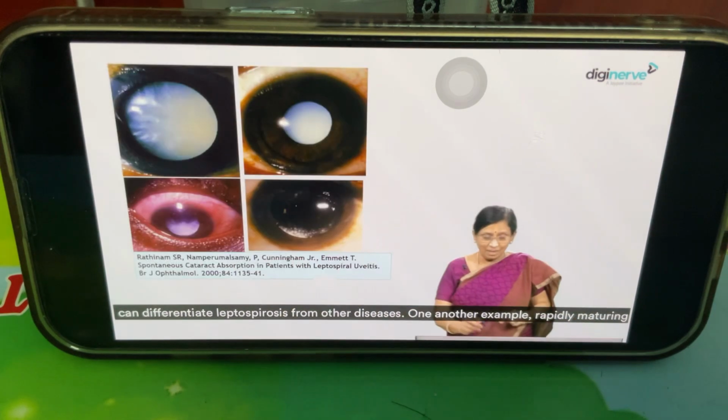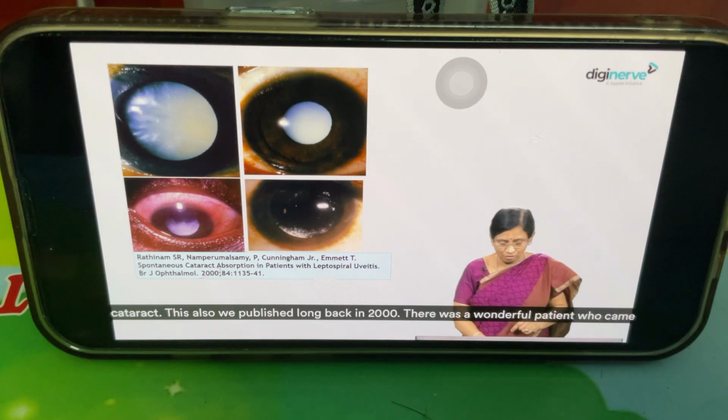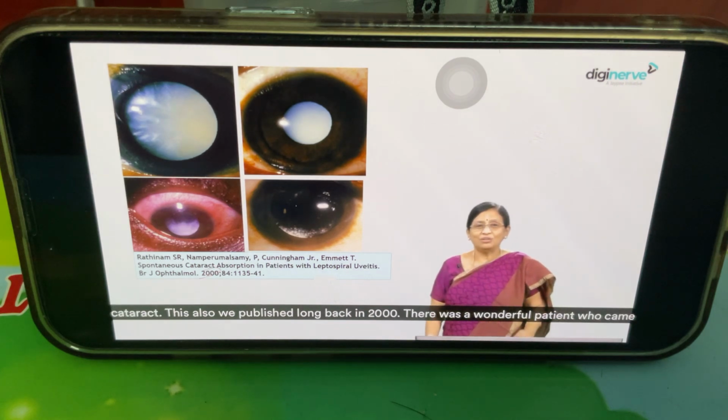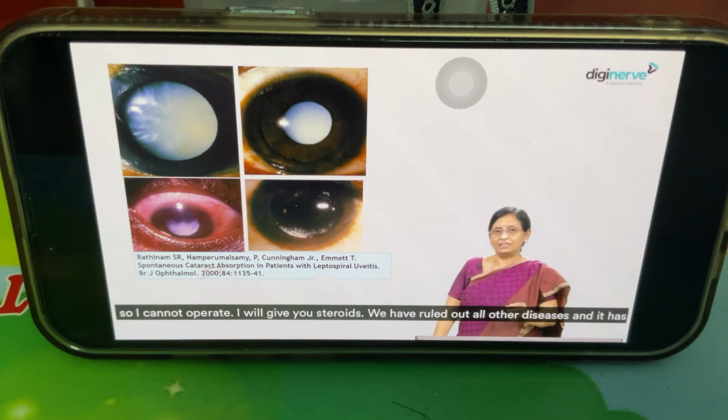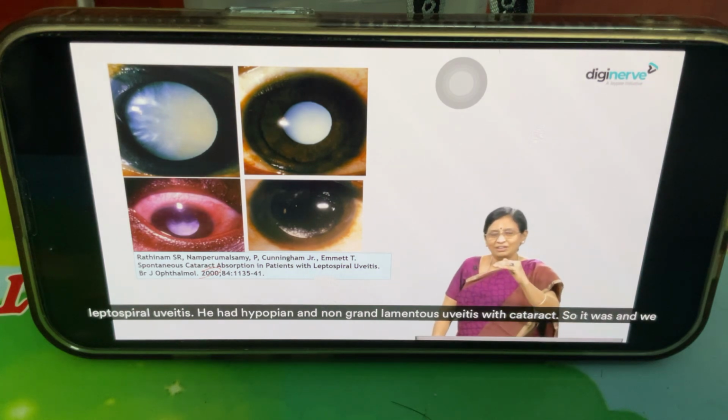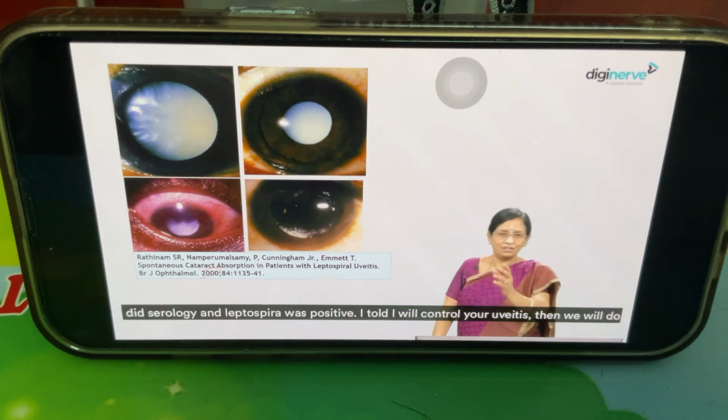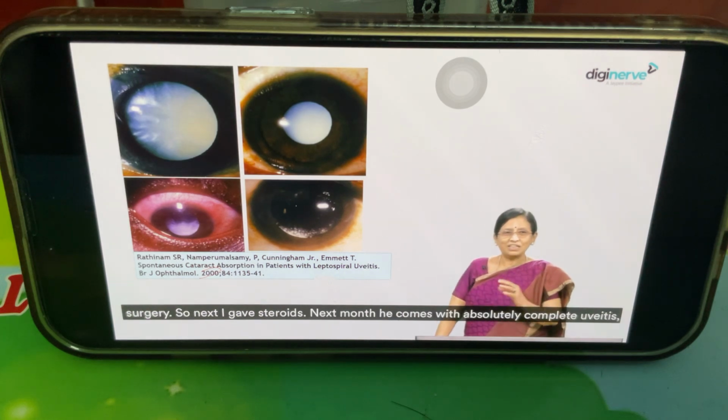Another example, rapidly maturing cataract. This also we published long back in 2000. There was a wonderful patient who came with right eye immature cataract with hypopyon uveitis. So I told him, uveitis is active, so I cannot operate. I'll give you steroids. We ruled out all other diseases, and it was leptospiral uveitis. He had hypopyon and non-granulomatous uveitis with cataract. We did a serology, and leptospira was positive. I told him I will control your uveitis, then we will do surgery. So I gave steroids.